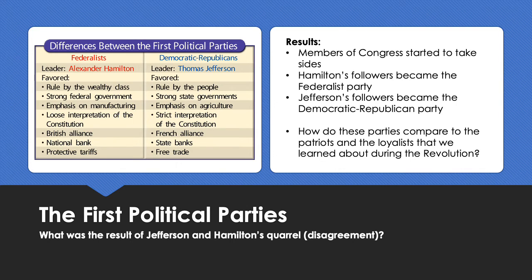So again, we're seeing a really, really big result from this disagreement, and that really is that we have the first political parties that are really starting to separate a lot of American citizens, and particularly the Congress, from one another.